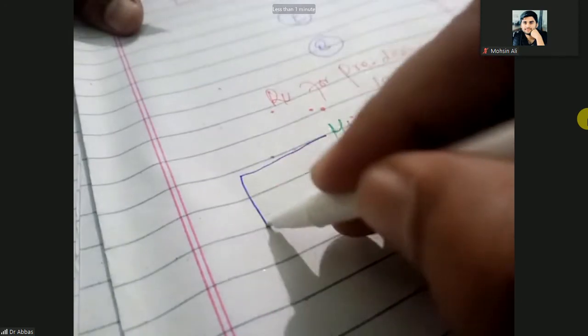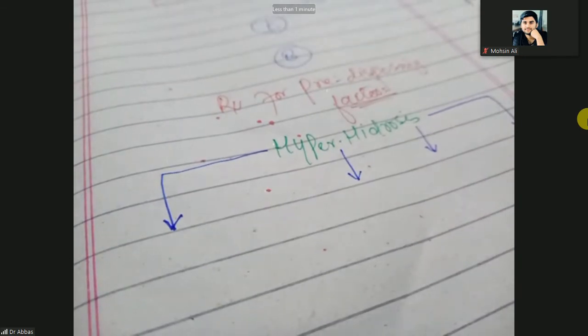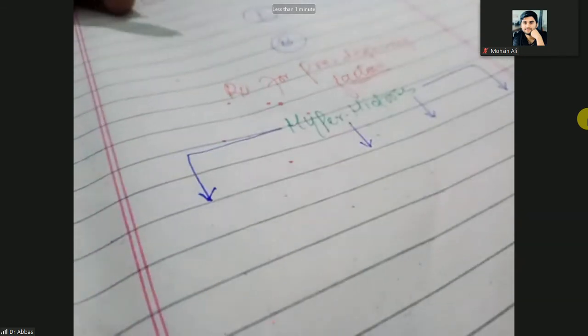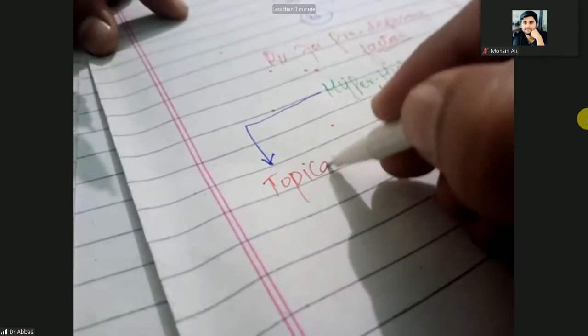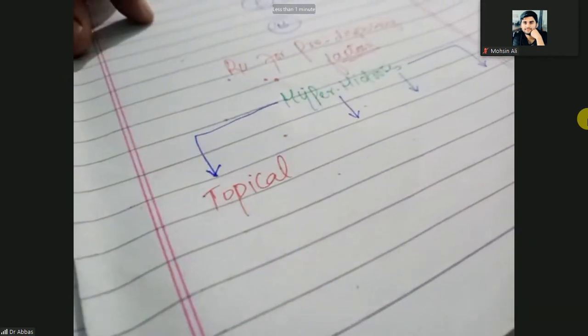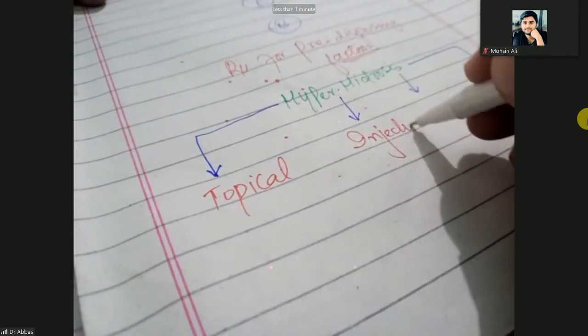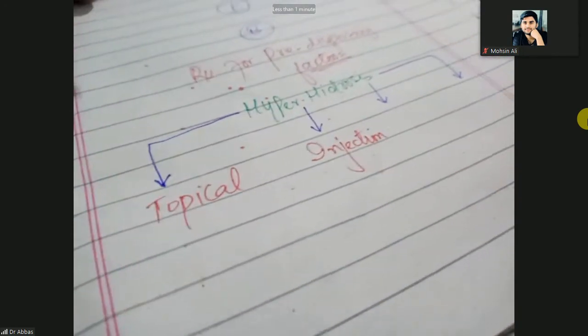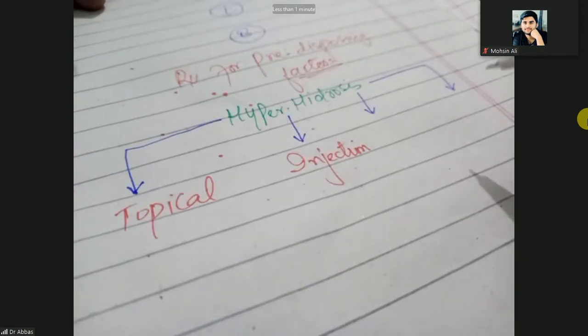So how will you treat the hyperhidrosis? For the treatment of hyperhidrosis, there are multiple options. First you can treat it by giving topical drugs. You can treat it by giving injections. You can do it by electrophoresis techniques, and we call that technique iontophoresis.